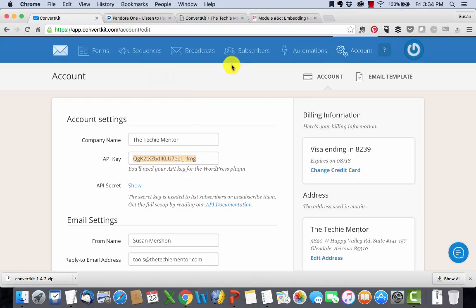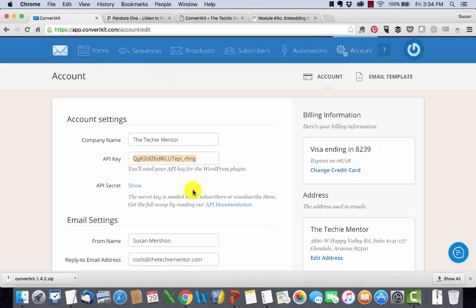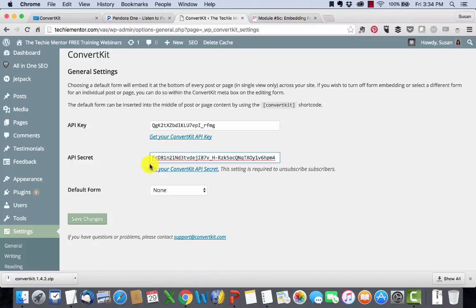I'm going to copy that over to my WordPress site. Then you have an API secret, and that is right here. It says show the secret. So you get that. I'm just doing a copy and paste. This is how the two of them can talk. So let me save this.